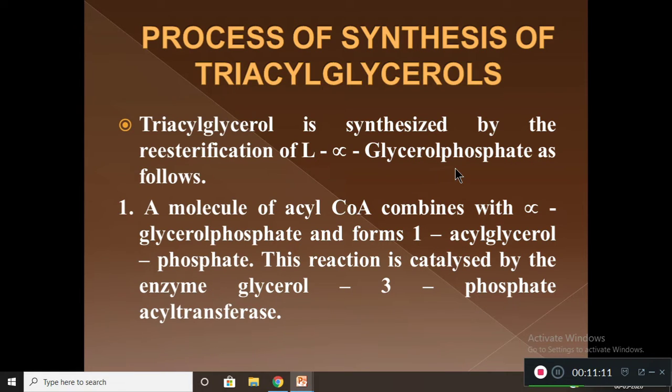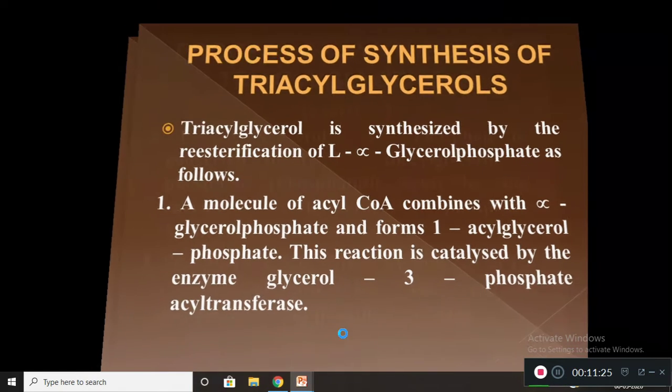So this glycerol 3 phosphate will be converted into 1-acyl glycerol phosphate with the help of the enzyme glycerol 3 phosphate acyl transferase.